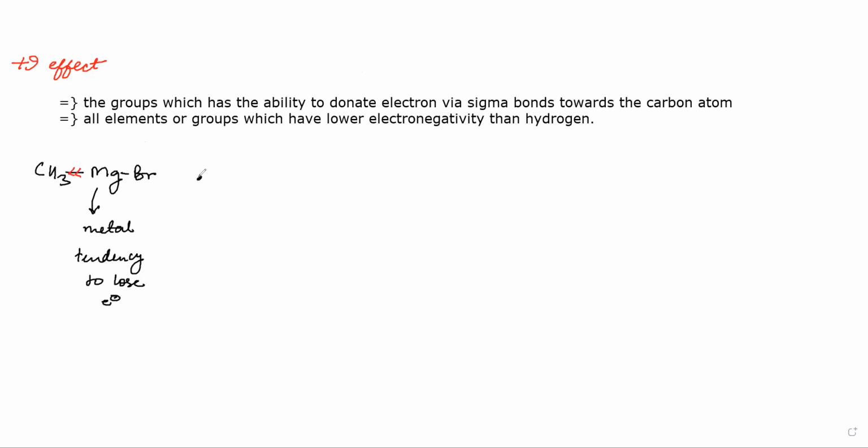Similarly, if you have something like this, a carbon with CH3, CH3, and CH3, and this carbon has a positive charge. Since this carbon has a positive charge, it will pull electrons through the sigma bonds, and these CH3 groups will be showing plus I effect. So this is all about plus I effect.